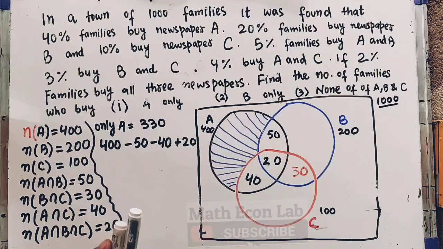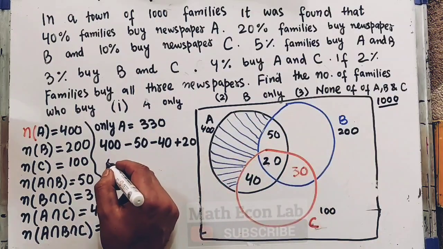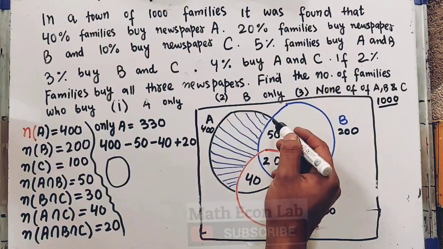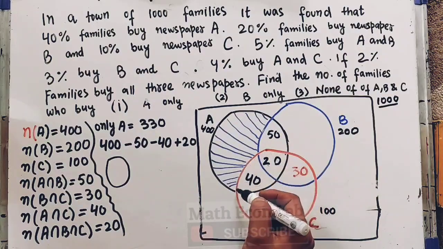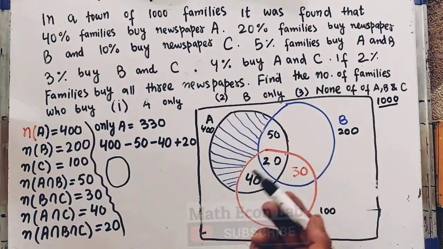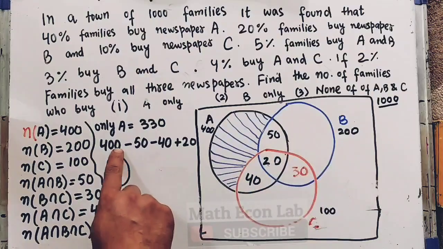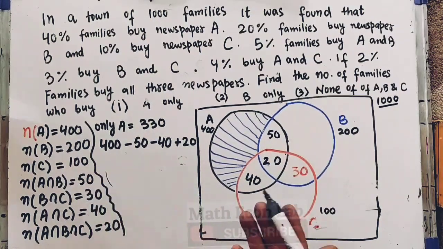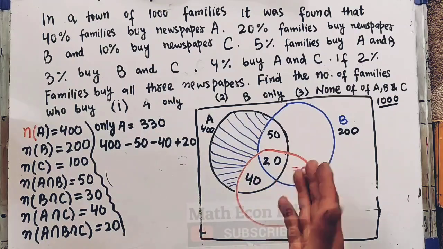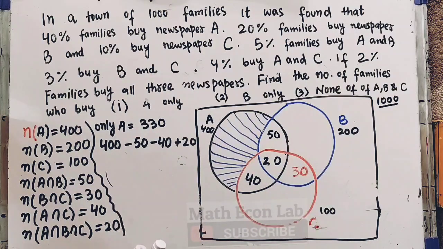I hope you are getting what I am trying to say here. From this whole circle, when we subtract this thing, and then subtract this thing, we have to add this thing back because it gets double counted. That's why I have written plus 20. As you know, there is a formula here, but using a Venn diagram it is easy to solve because it saves a lot of time.